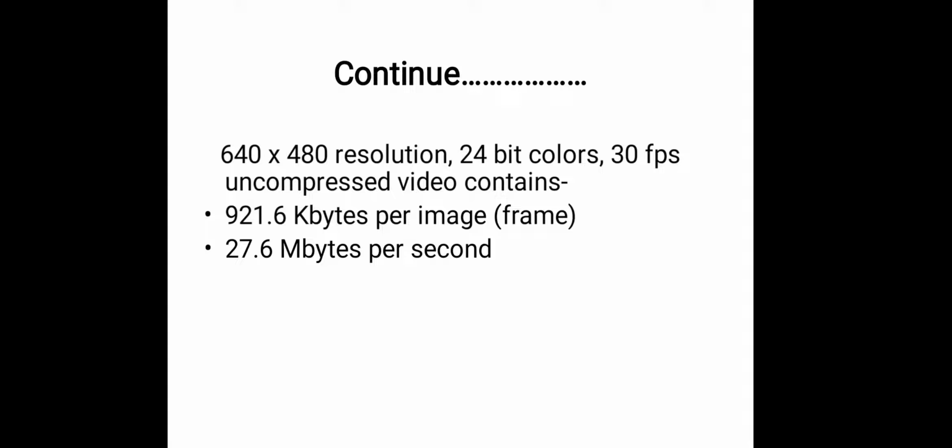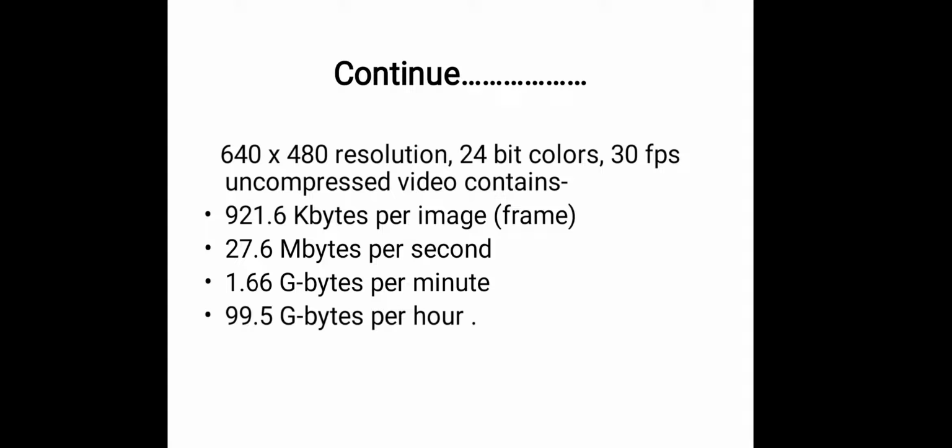Similarly, 24-bit color, 30 fps uncompressed video contains 921.6 kilobytes per image frame, 27.6 megabytes per second, 1.66 gigabytes per minute, 99.5 gigabytes per hour.